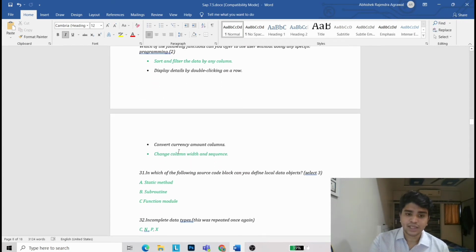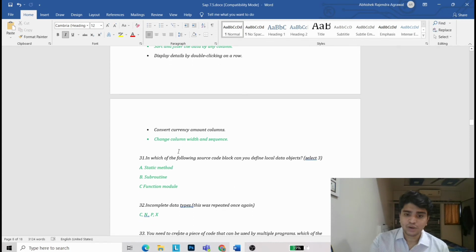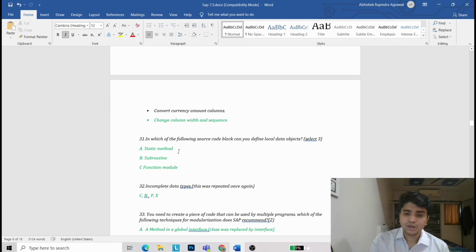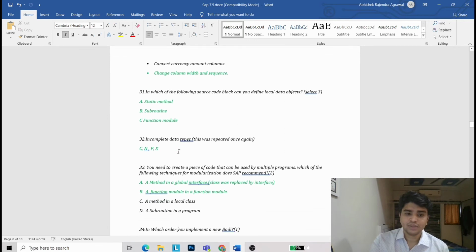Now 31 question. In which of the following source code blocks can you define local data objects? It is static method, subroutine, and function module. Now, incomplete data types are C and X.